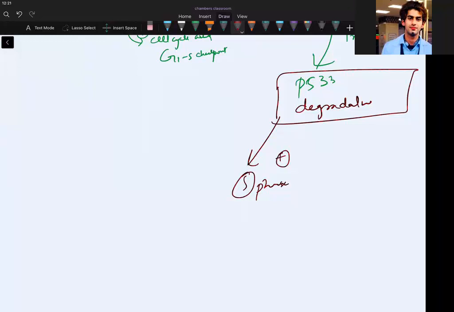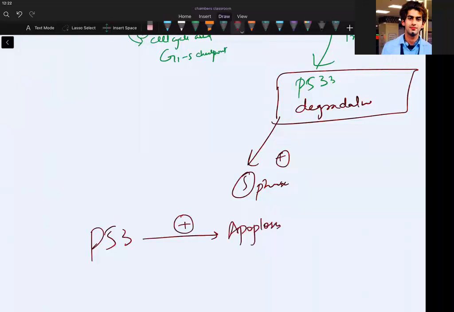Yeah, so that's what P53 does. If you are not able to repair the DNA damage, P53 will start the process of apoptosis.